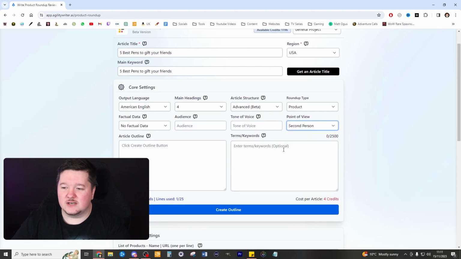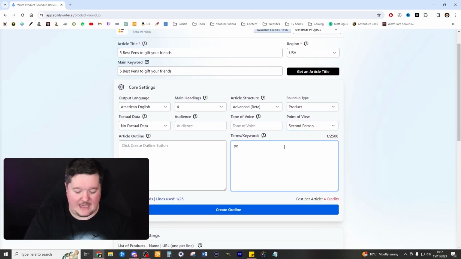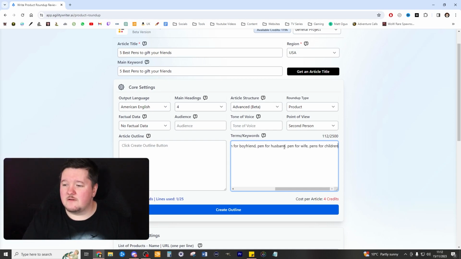Now, we can mention keywords here, such as pen gifts. I've put some keywords in there. Right now, I've just included things like pen for husband, pen for boss, etc. And I think that's just a good idea.